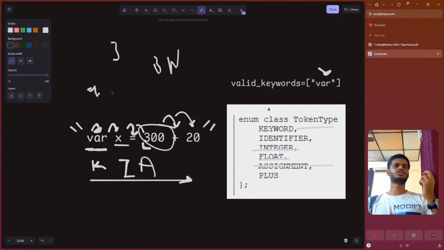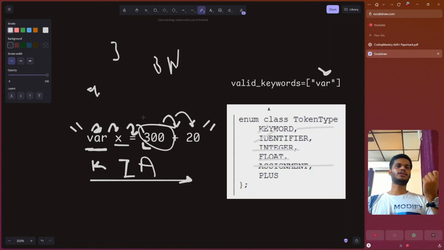We need an advance function. What this advance function will do is move the pointer to the next character. It should store what the previous character was, and we also want to identify if it is a keyword or an identifier. We need a function to handle letters. Let's say if we encounter a letter, we'll pass the entire string to this function. It will look at the entire string and decide if it's a keyword or an identifier.